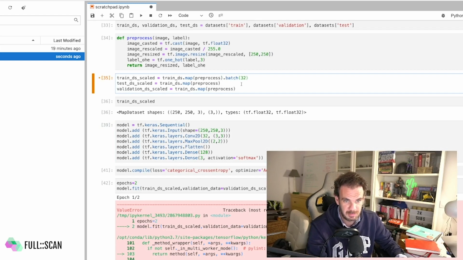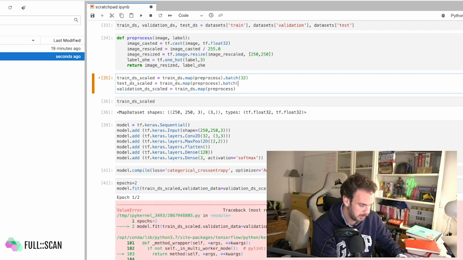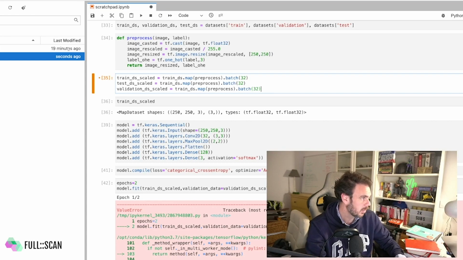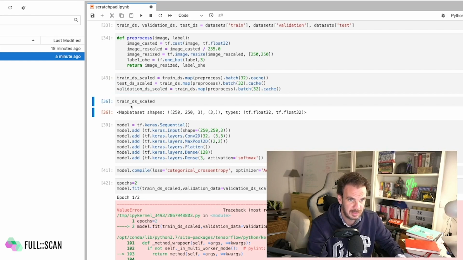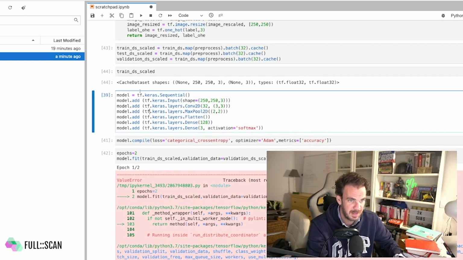32. And now, even with batching, I'm thinking of doing more optimizations. So let's actually prefetch, cache, and all of that. I just forgot all of that, sorry. So let's batch the data, and then another thing we can do is cache, so the training loop will be faster. You don't need to add that, but since the data is a little bit heavy in this case, let's do that. Okay, and now you can see it's a cached dataset, which is supposed to be faster.